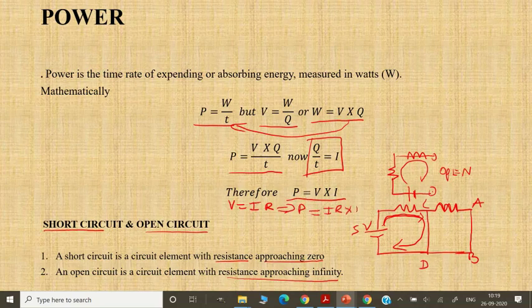Again, from Ohm's law, we have V is equal to IR.